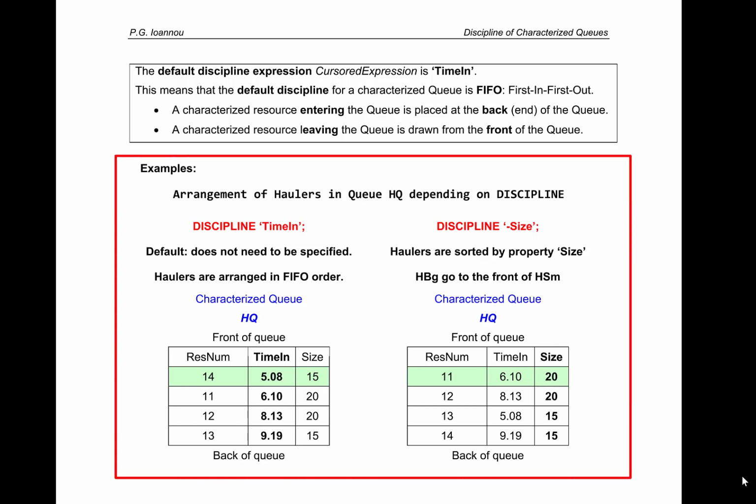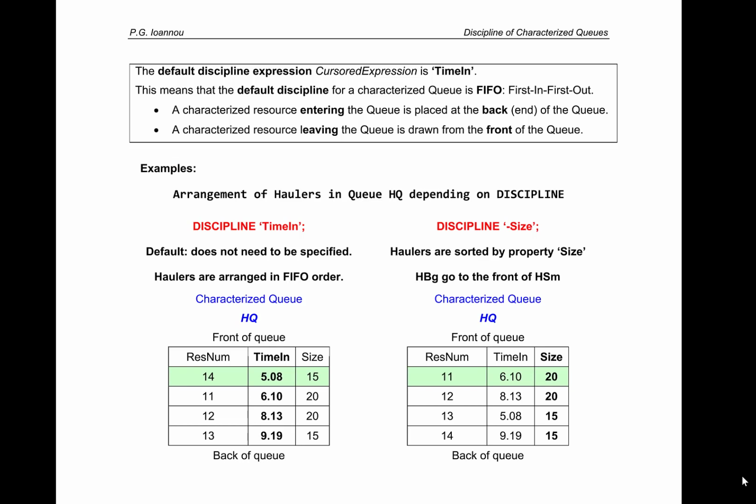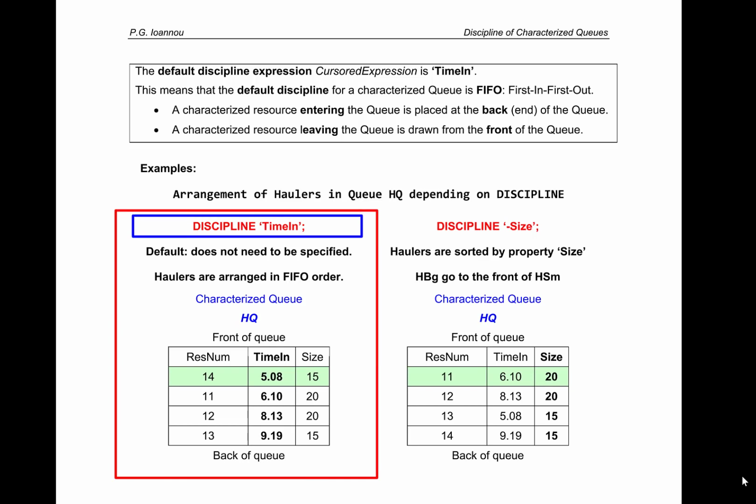Shown below are two example arrangements of haulers in the queue HQ depending on the queue's discipline. On the left we have the default behavior, which is discipline time in. Here, resources are arranged in FIFO order, that is, the resources with the smaller time in go towards the front of the queue, and the resources with the larger time in go towards the back of the queue.